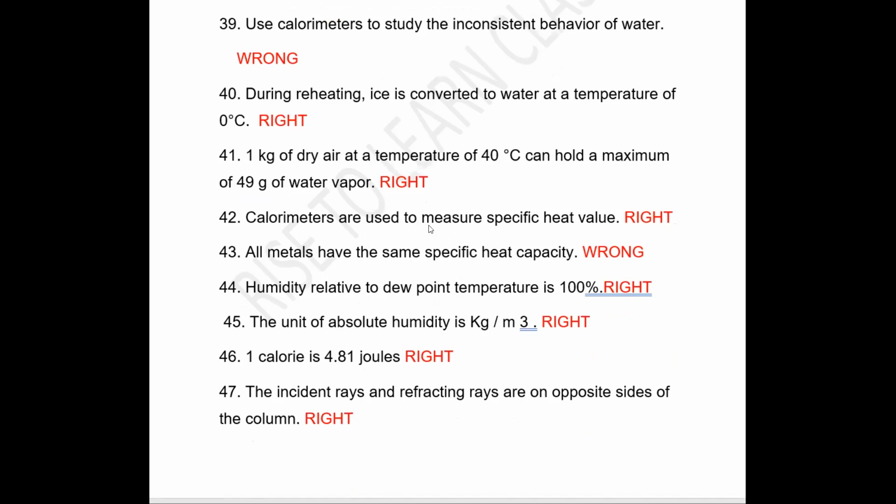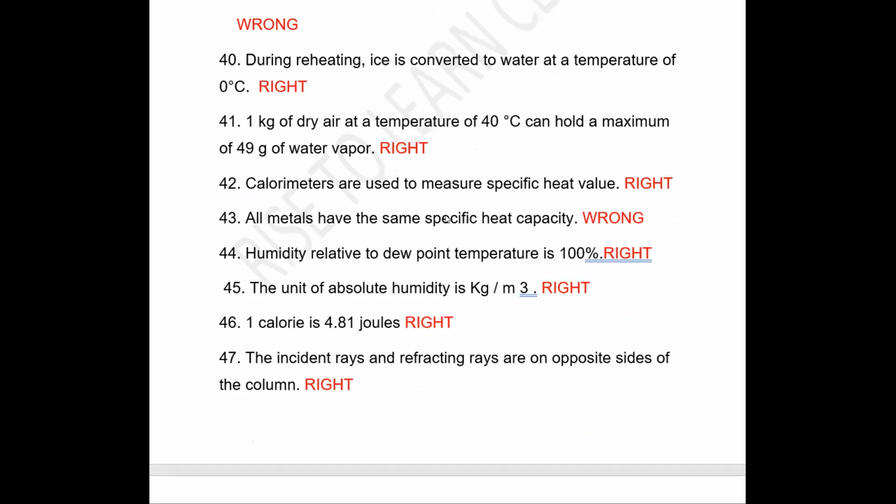Next question. Calorimeters are used to measure specific heat. Right. All metals have the same specific heat capacity. Wrong. Different metals have different specific heat capacities. Next is, relative humidity at dew point temperature is 100%. Relative humidity at dew point temperature is 100%. Statement is right. Next, unit of absolute humidity is kilogram per meter cube. Right. Next, 1 calorie is 4.81 joules. Right.